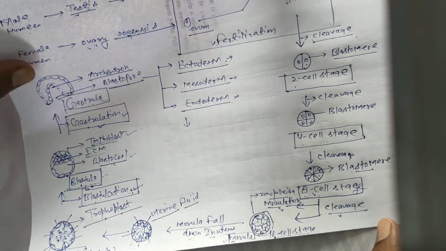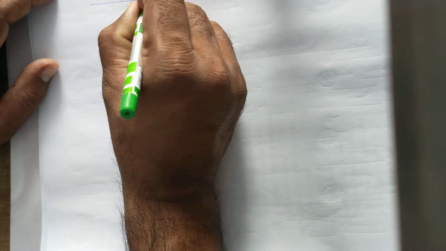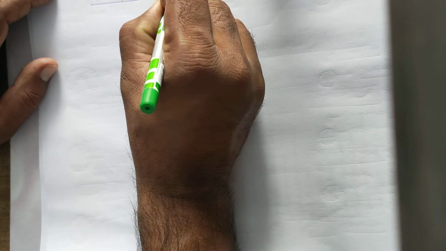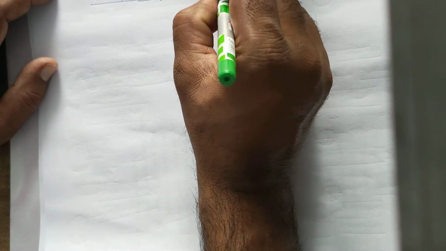So the next topic is cleavage. First is embryogenesis, second is the flow chart of embryonic stages. The next is the definition of cleavage. Cleavage is also known as segmentation. Another name for cleavage is segmentation.